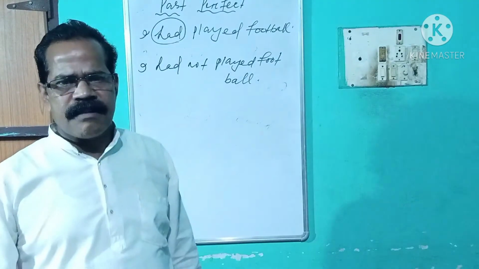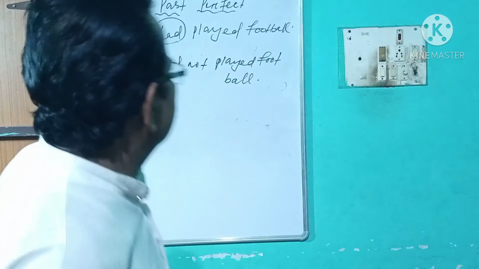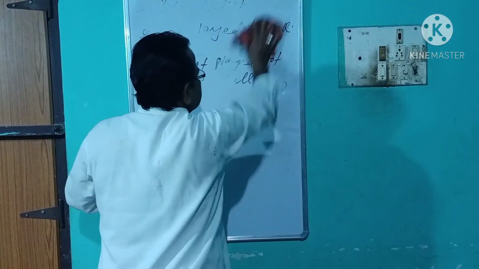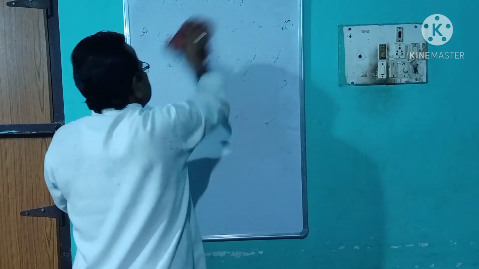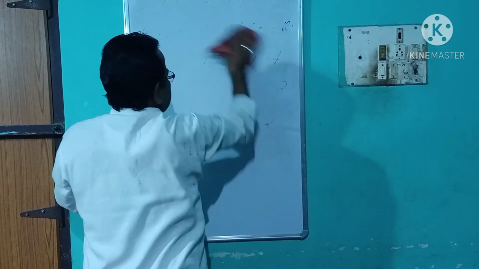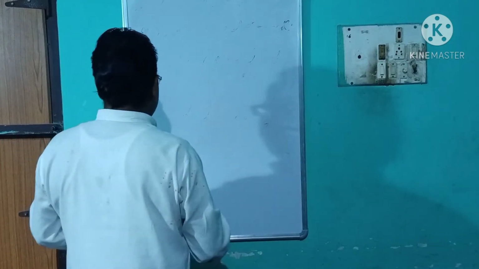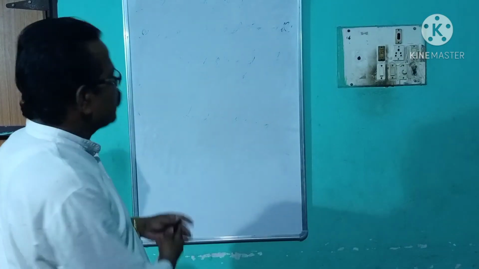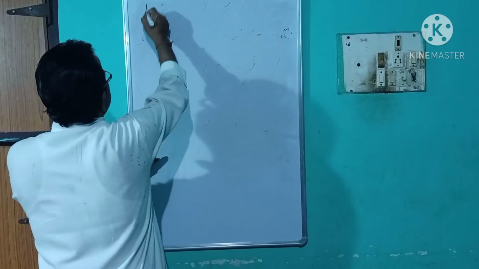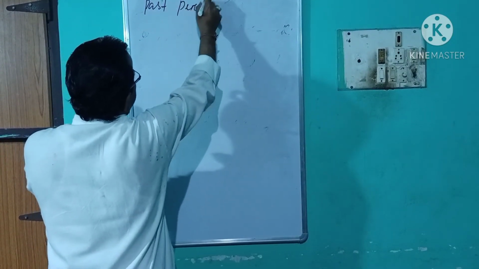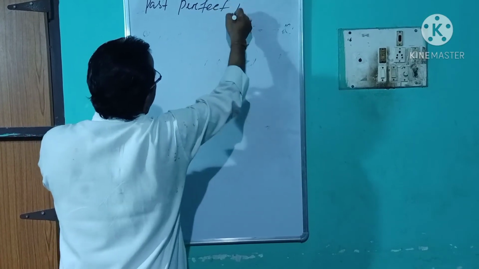Let us take some examples. You see, past perfect progressive.